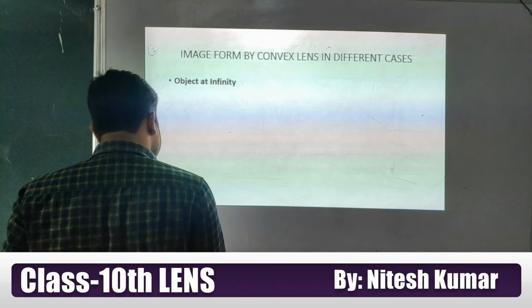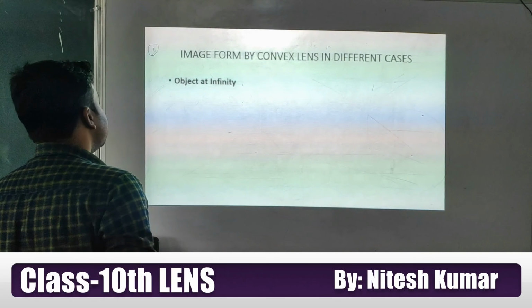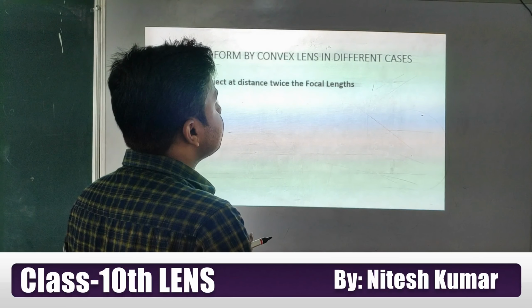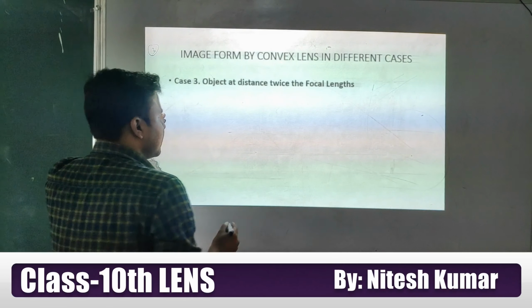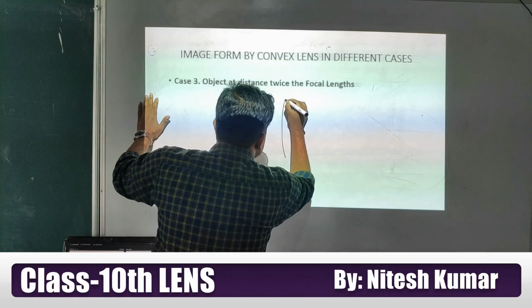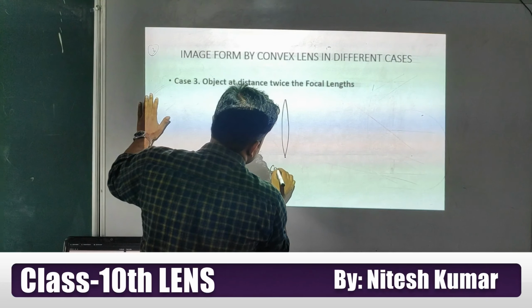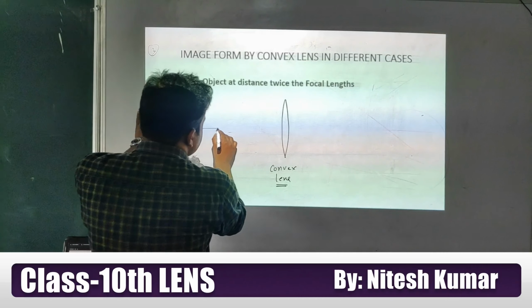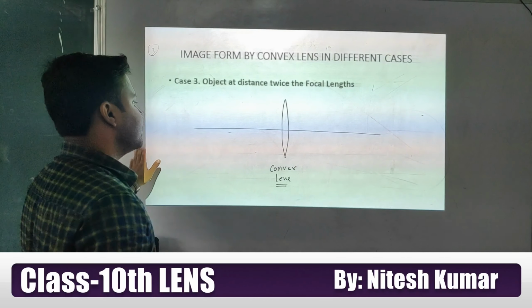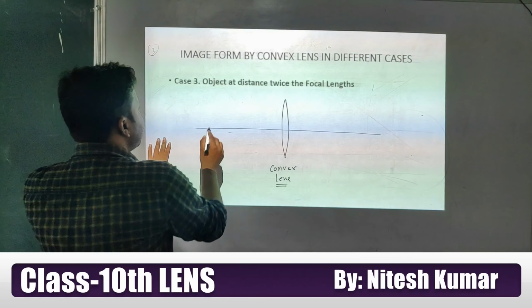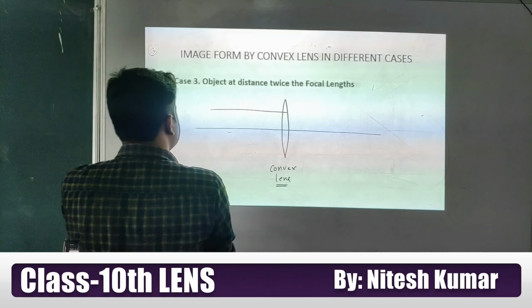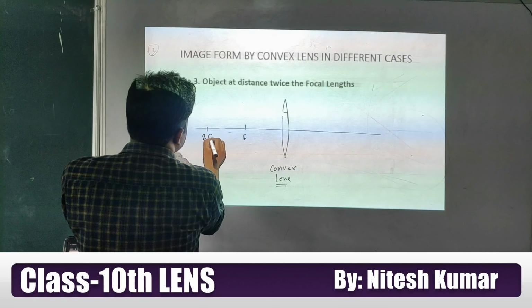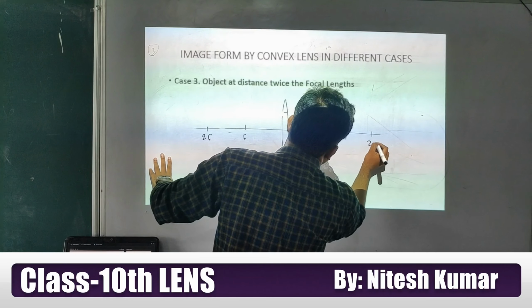How to draw these ray diagrams using a compass, we'll also discuss. Now case number three is what, students? The object is at a distance of twice the focal length. Look at this, this one is our convex lens. Look at this student, the convex lens, here the ray is coming parallel to the principal axis. First I am writing here F and 2F, F and 2F.